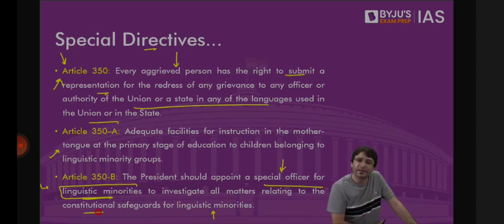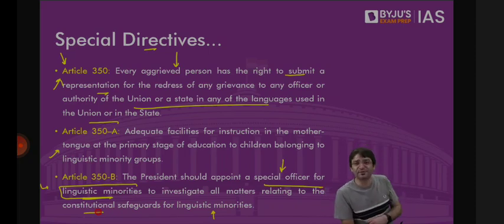Yes, ma'am, but we want our language also to be recognized as the state official language. President has to listen to this and refer this matter to the state. There are people in your state who need protection, whose language needs to be protected. Their claim is that our language should also be made as the official language. Please consider. That is also the job of the President of India. Because language is an emotional issue in India.